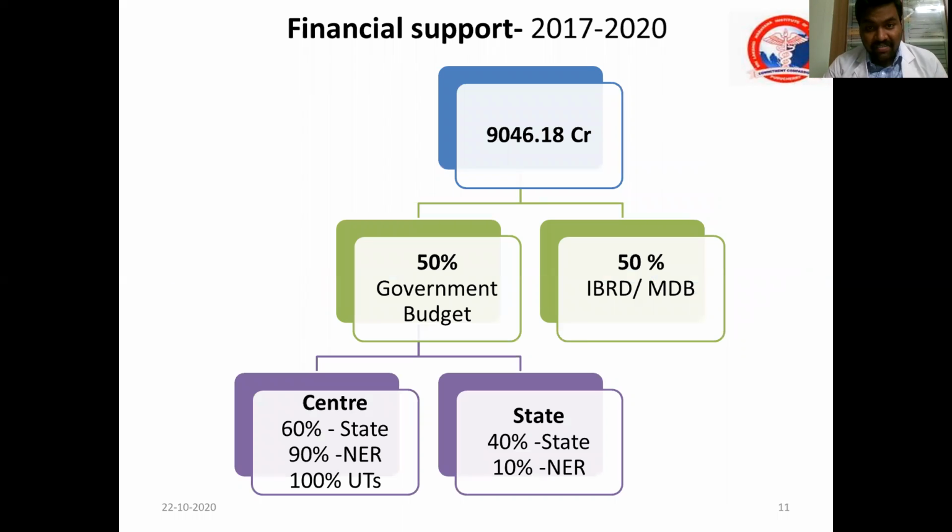When we see the financial mechanism, it is important not to concentrate on the figures. If you see the split, 50% is covered by the government budget and 50% by an international bilateral agency. And in the 50% government budget also, 60% will be the central share and 40% the state share. And it varies for northeastern states.